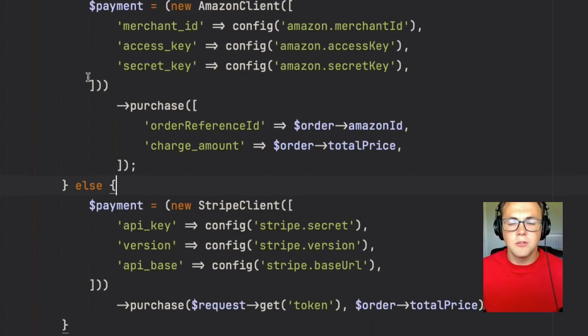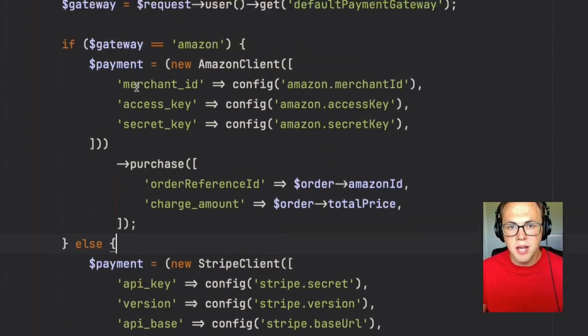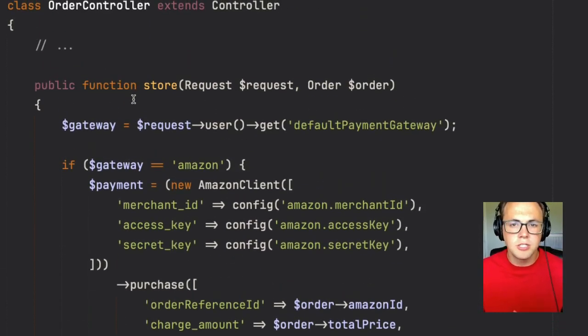Now, let's say that they come back a few months later and they ask for PayPal in addition to the two existing ones. And a few months after that, they ask for Affirm payments. So you can see how this would really quickly become bloated. It'd be a pretty big method in our controller here. It would just be kind of clunky to manage and update.